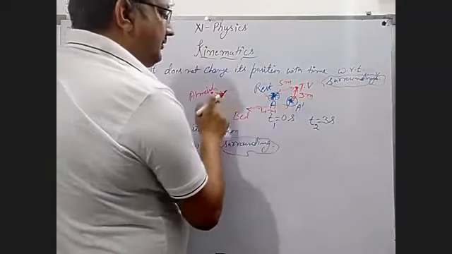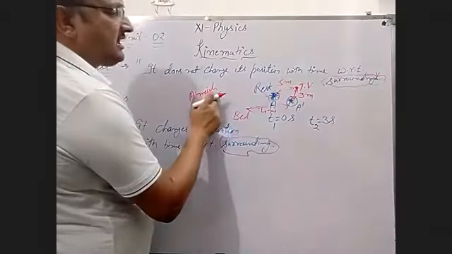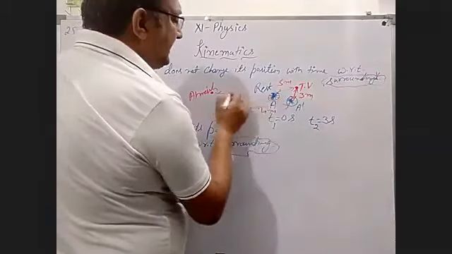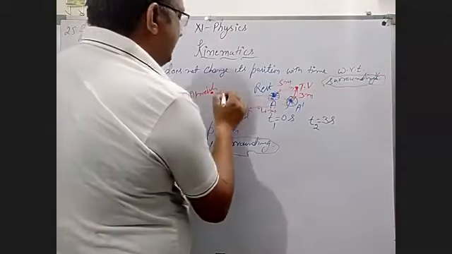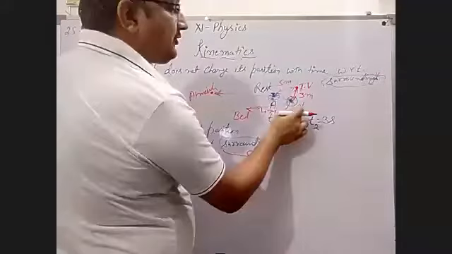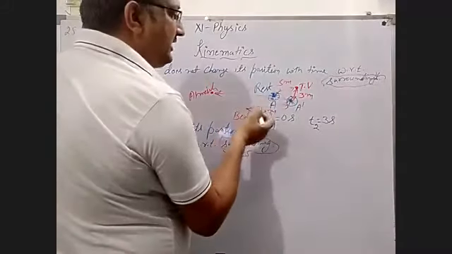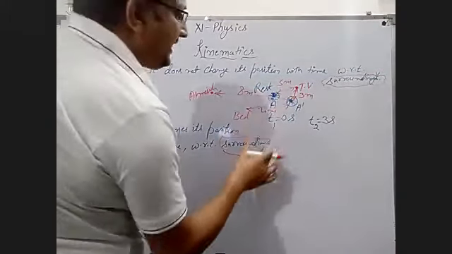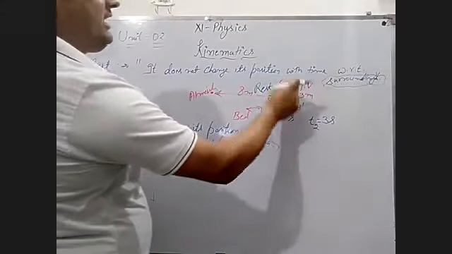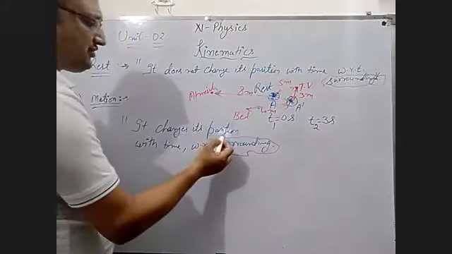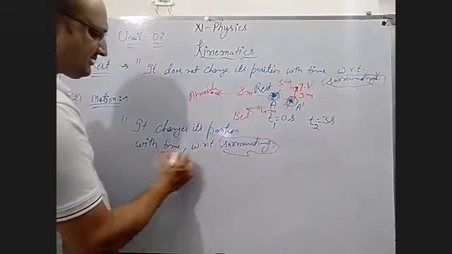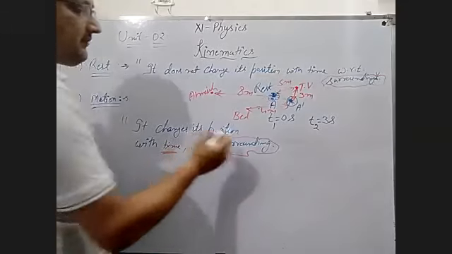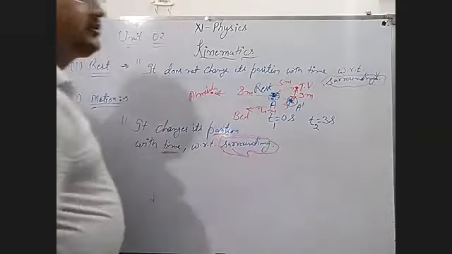And the Almira, because this object shifted to A dash, the distance will also increase, maybe 8 meters. Then you can see that with respect to time it changes its position, and also with respect to surrounding.